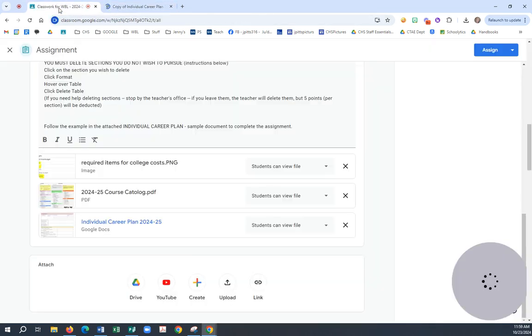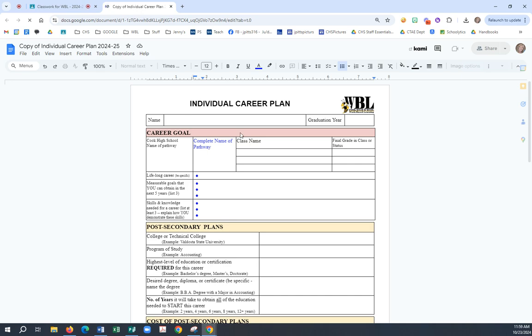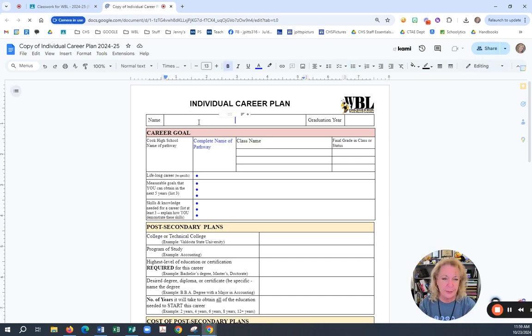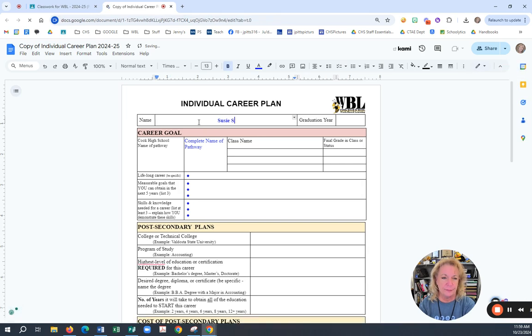Okay, so good going. All right. So, very first thing you're going to do is put your name. So, I'm going to put my name as Susie Smith. I am graduating in the year of 2025. And then I'm going to decide which pathway that I have been doing. So, I wanted to be a teacher my entire life. So, I'm going to do the education pathway.